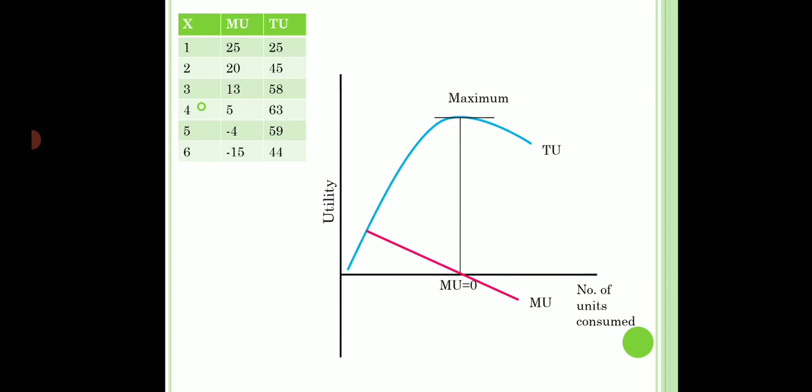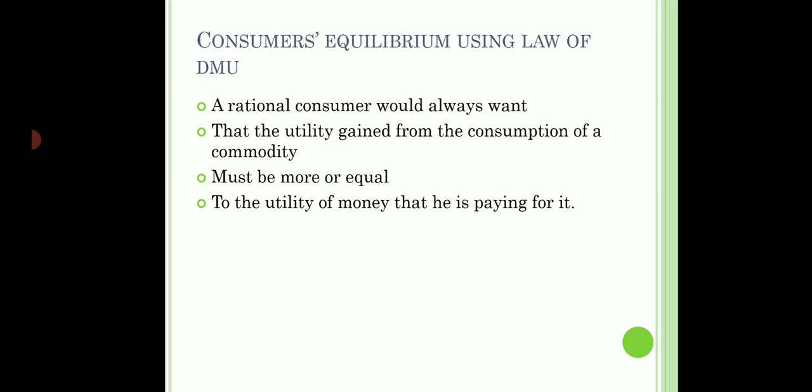So that's the behavior of TU curve as well as MU curve. Now, once we understand the law of diminishing marginal utility, let's derive consumer's equilibrium according to law of diminishing marginal utility. Because the ultimate analysis of understanding the consumer behavior is because I want to know the equilibrium point. I want to know the point where the consumer will be satisfied.